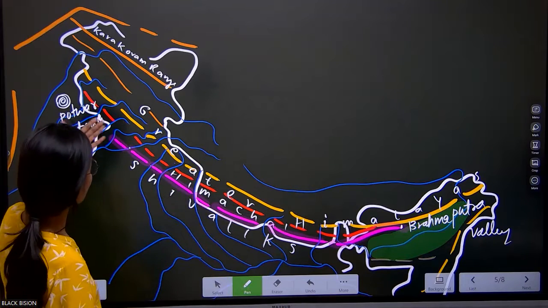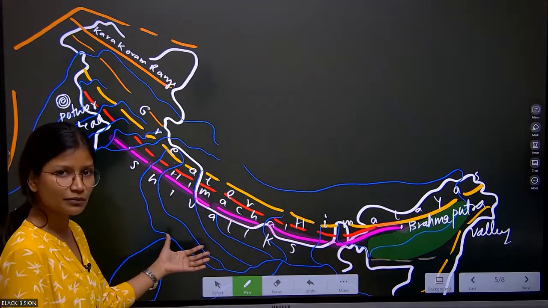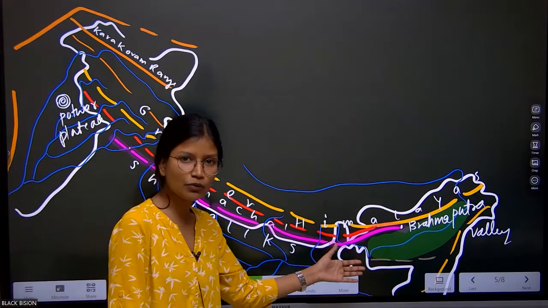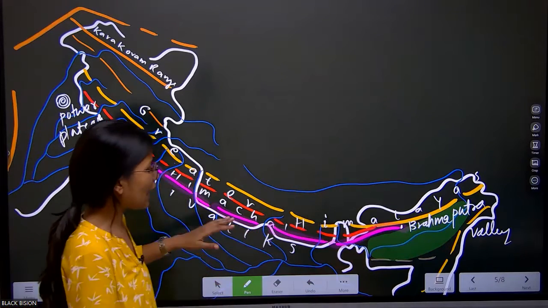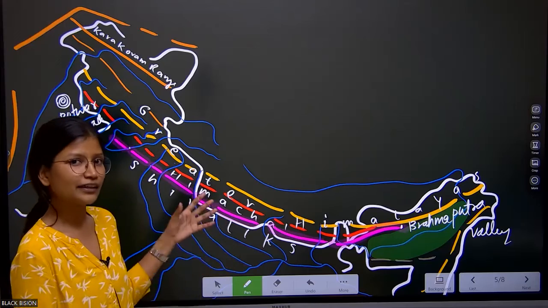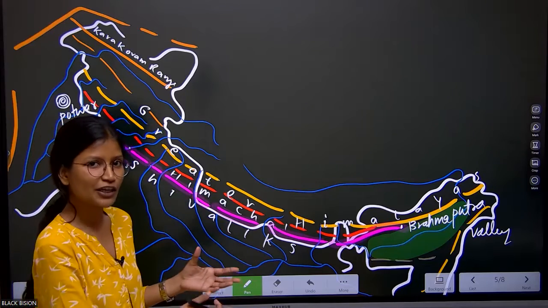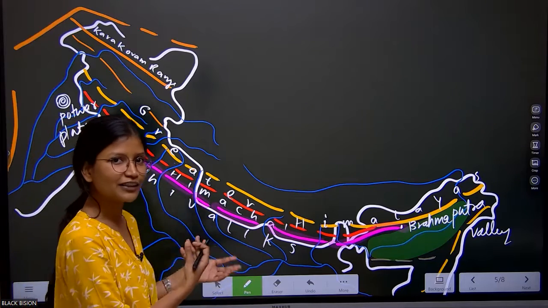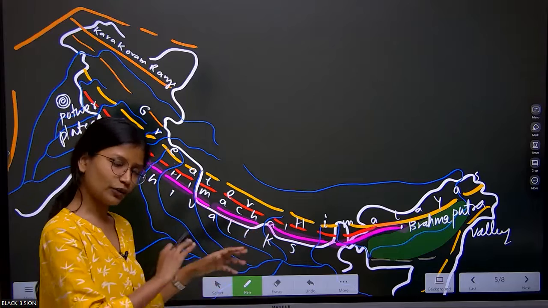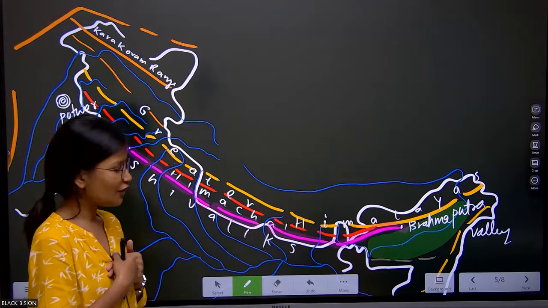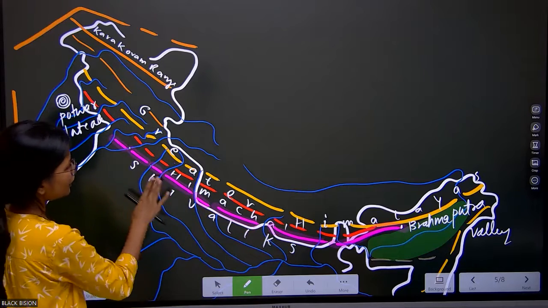We can see here the Indus system, the Ganga river system, and we have Tista and Brahmaputra here. So these are the rivers. I will not go into the rivers, because then this lecture would extend to the climatic factors and the drainage system of the Himalayas, which we'll deal with in later videos. So this is the Shivalik range.